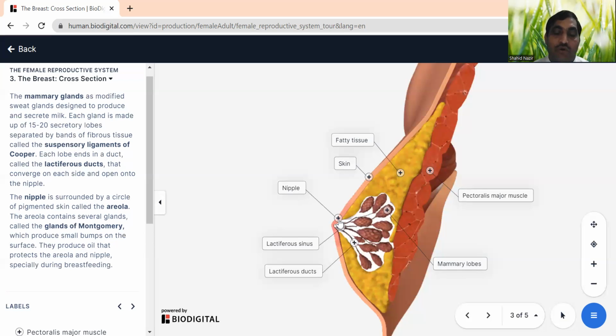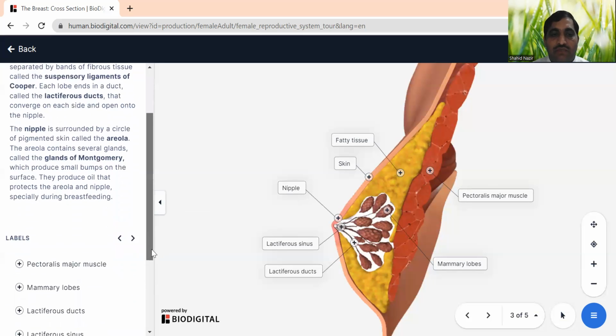These glands of Montgomery produce oil, and this oil protects the areola and the nipple when the child is breastfed. So this area will be protected by oil, it will stay a little moist, so there is less chance of any irritation. So this is the overall structure of the breast we can see.